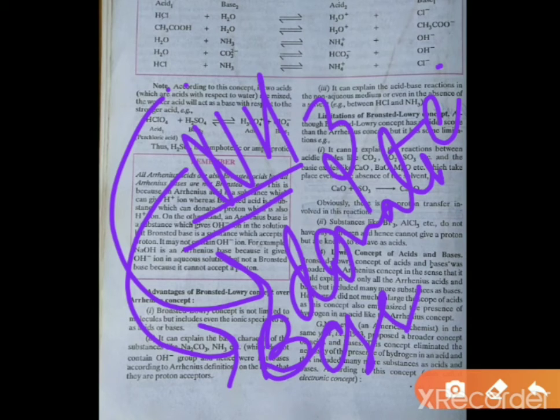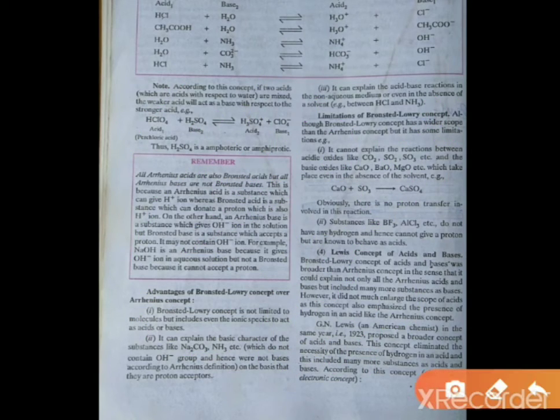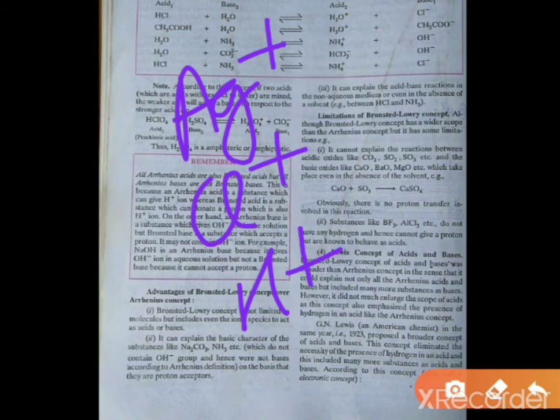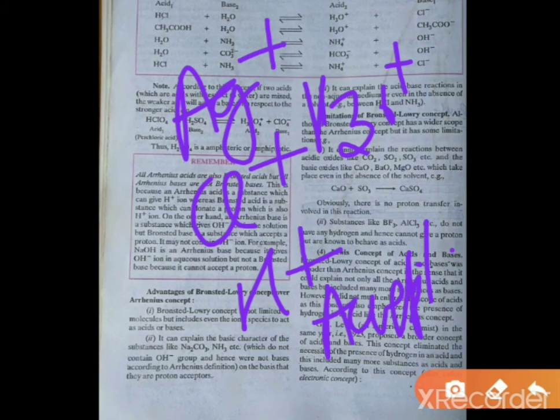So overall we can say that all the positive species, whether it is Ag plus, Cl plus, H plus, or H3O plus, are Lewis acids, because they have the tendency to accept electrons.